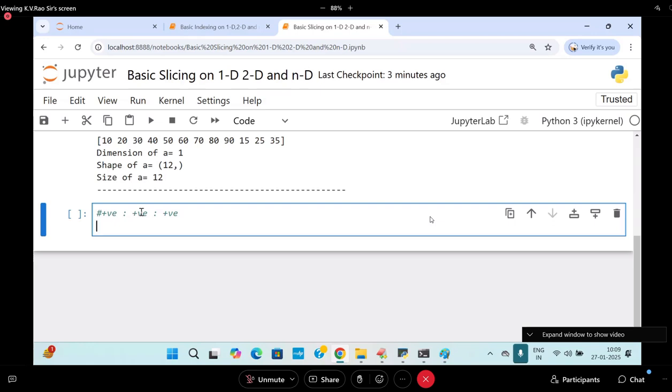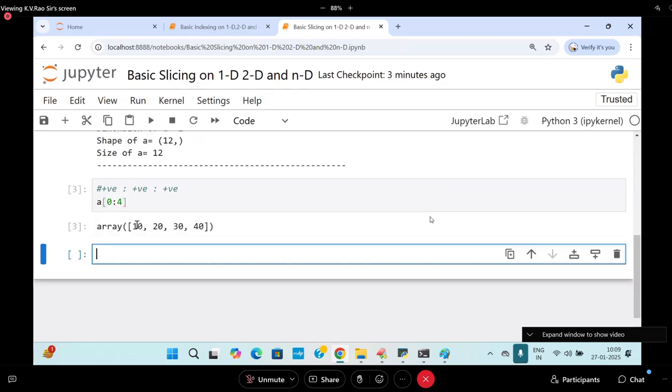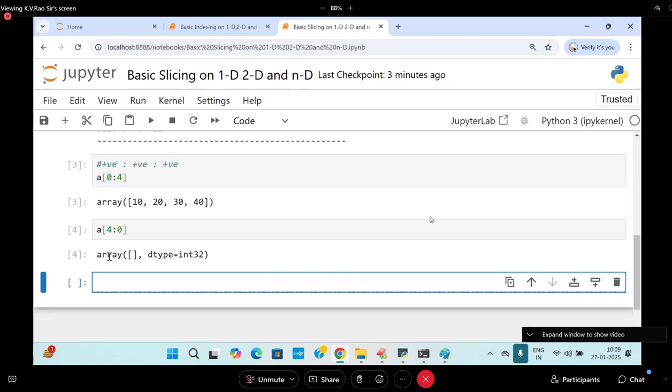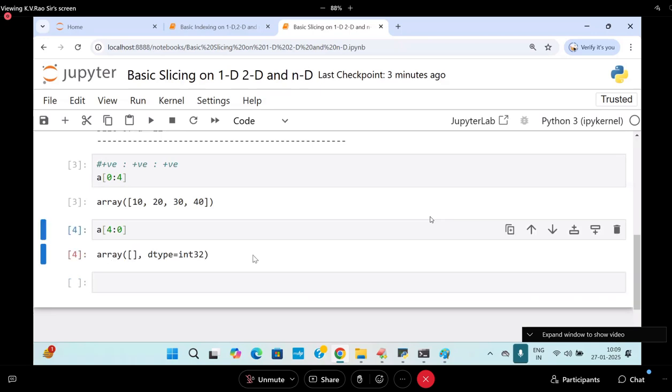Now I am going to take a of 0 colon 4. Start is 0 positive, and no step is passed here. What is the default step? Plus 1. So it will move in the forward direction, and 0 to 4 is coming. Now by mistake, I am writing 4 colon 1. It is going to give you an empty array. In string management, it is going to give you a space. Now I want to get it.